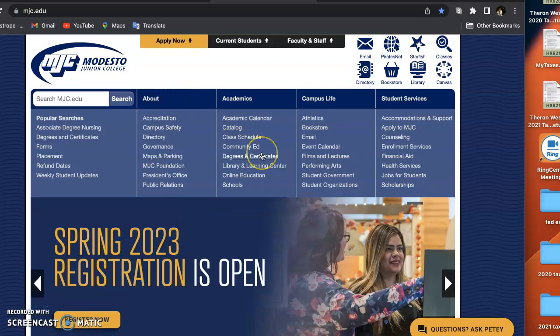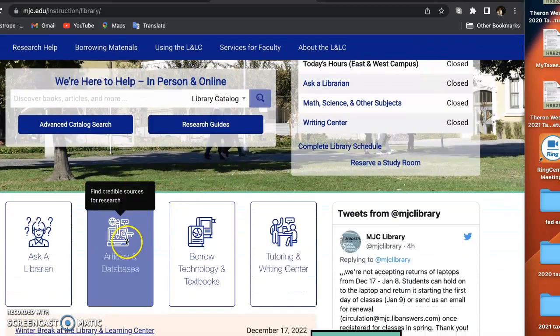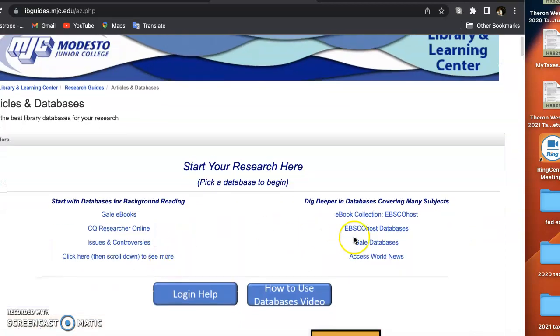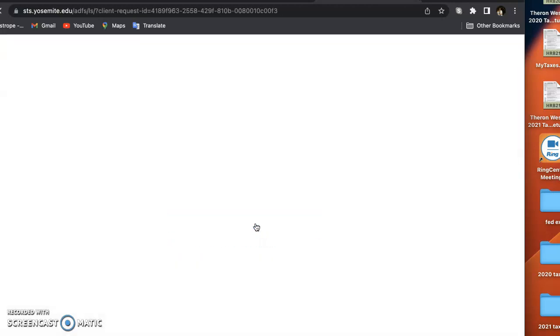Hey everybody, just going to show you how to find the articles that you'll need for this essay. So under the academics link here, we're going to go down to the Library and Learning Center. There on the home page, you'll see this box for articles and databases. And on the right-hand side of the screen, click on Gale Databases. That's my sign-in information.